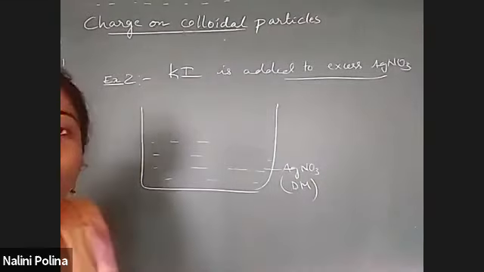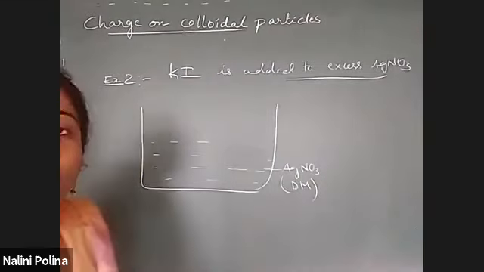AgI's size falls under this range, which is why I consider AgI as the DP particle. Whereas KNO3 will be there in the solution as an impurity. Clear? So this is how charge is formed.